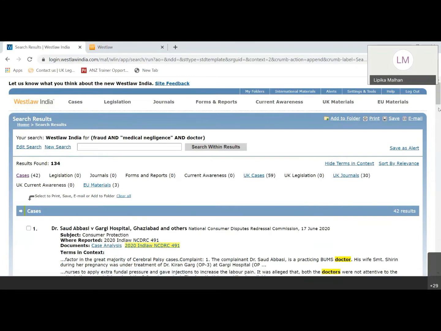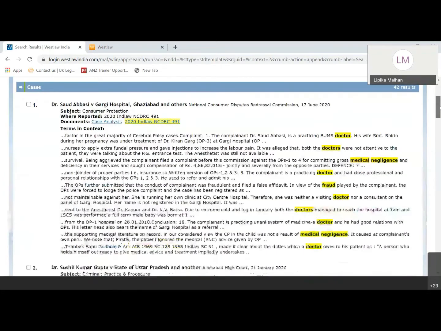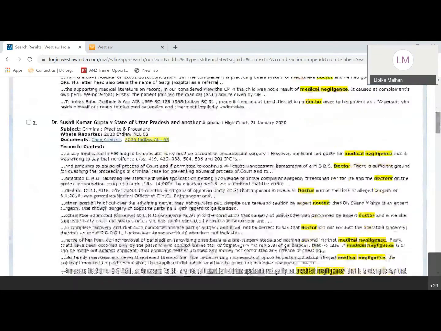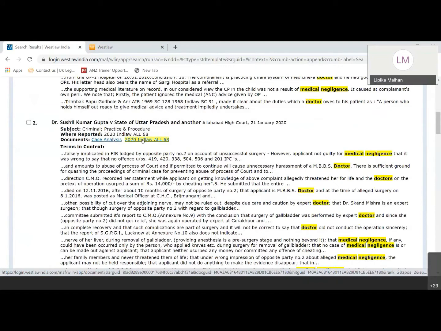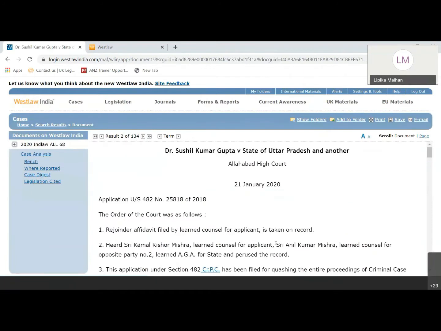Now, if you want to access any Indian case here, probably you can scroll down and I'll just show you how to access a full text judgment. So for example, we want to access this case, we have to click on the in-law citation, which is given here. This takes you to the full text judgment, which you can open and read. So this is the complete judgment here. On top right, you will find the option to print, save and email the document.